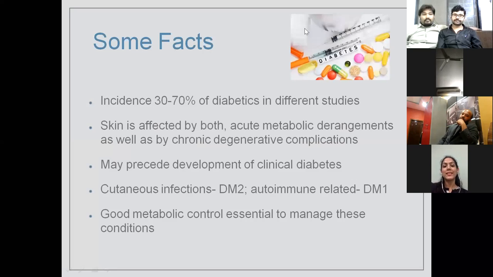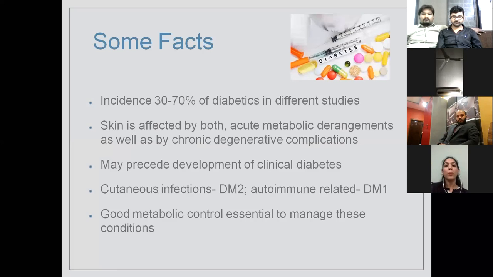So the incidence of cutaneous manifestations is as many as 30 to 70% of diabetics in various studies. And skin is affected by both certain acute metabolic derangements, and everybody knows that there are chronic degenerative complications as well. Why should all of us, dermatologists and non-dermatologists, be aware of these manifestations? Because some of them may actually precede the development of overt clinical diabetes.